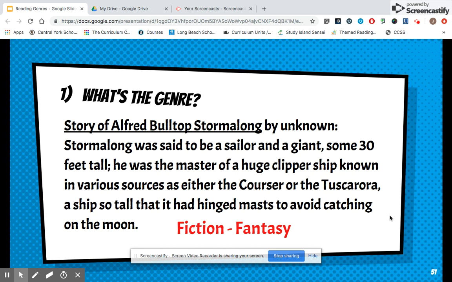This one would be a fantasy fiction subgenre, and you could also have put traditional literature because this one is by an unknown author, which typically means traditional literature. So while I've listed it as fantasy, traditional literature would also be correct.